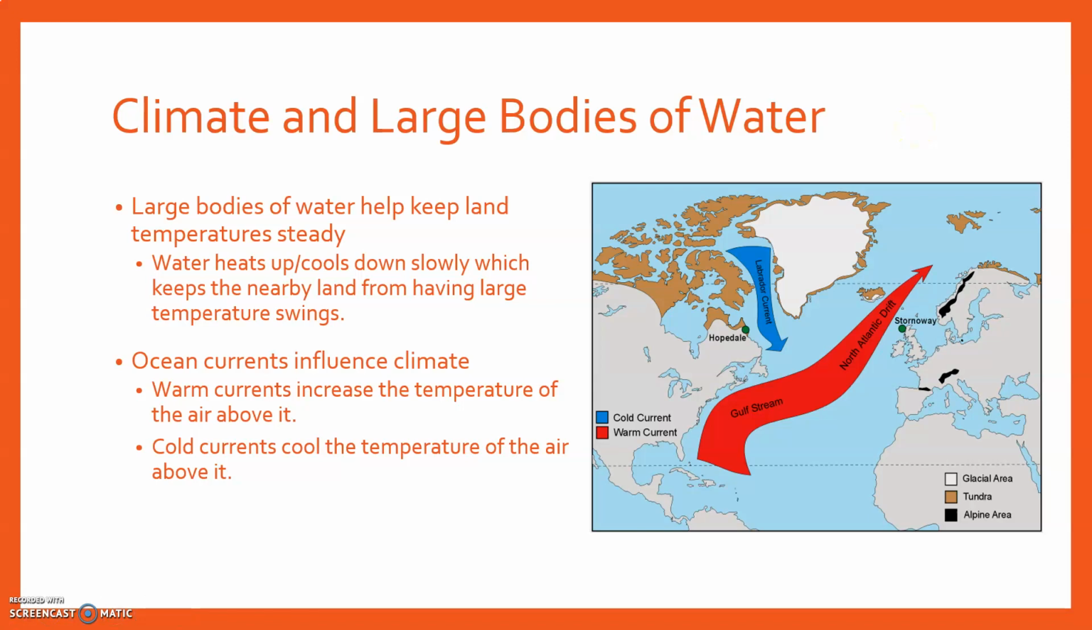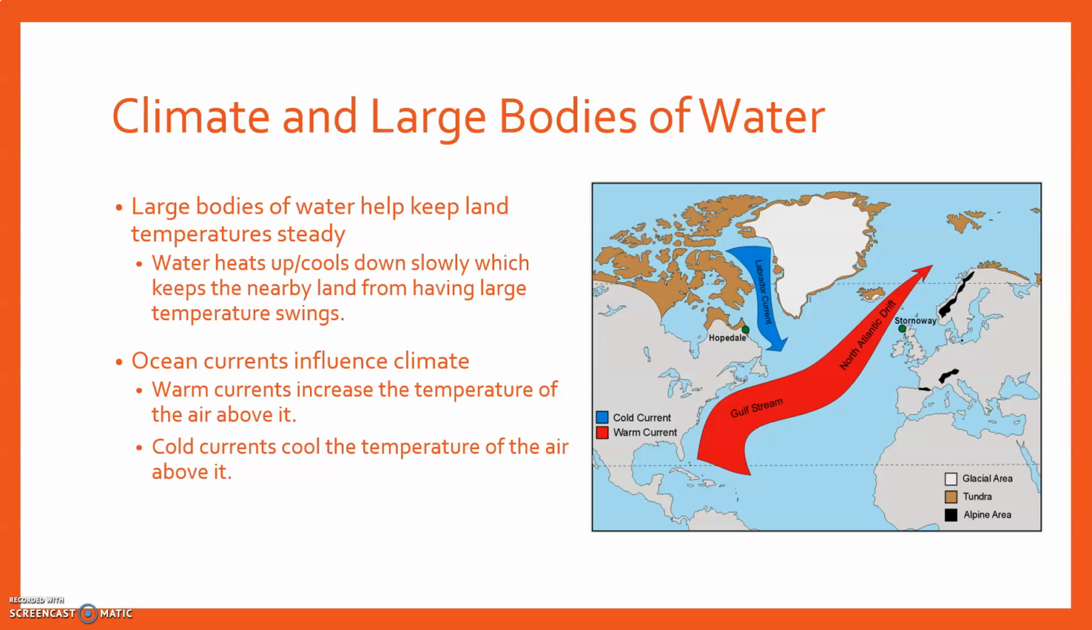All right, climate and large bodies of water. Large bodies of water help keep land temperatures steady. Things like the oceans, things like the giant Hudson Bay. Water heats up and cools down slower than the land does. We've already talked about that. And so water keeps the land stable, and it allows it to have constant temperatures instead of large temperature swings.